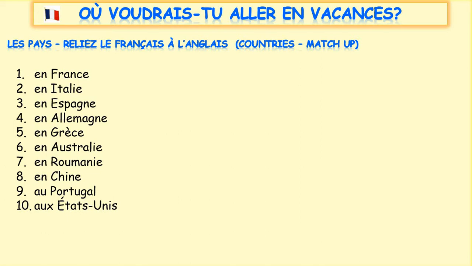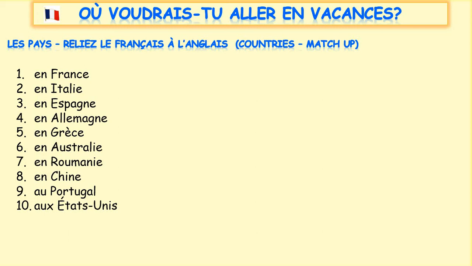Now the difference is en is what we use with countries that are feminine, au is what we use with countries that are masculine, and aux, remembering x at the end of a word in French is silent, is what we use in front of plural countries. It will come as no surprise to know that most countries in French are feminine, and you can see that by the long list of countries that use en here.